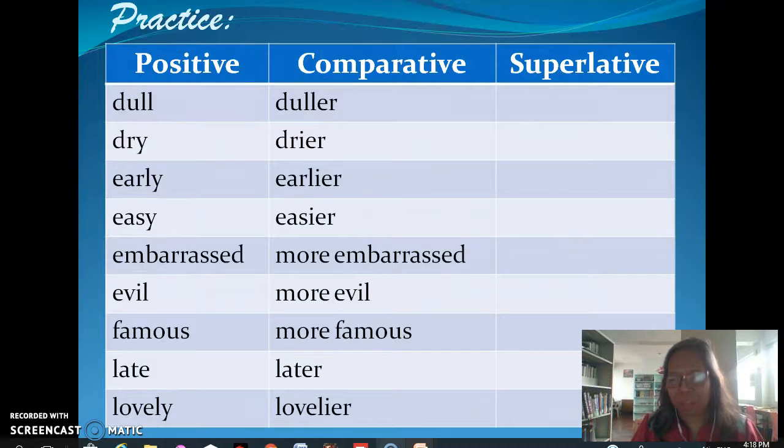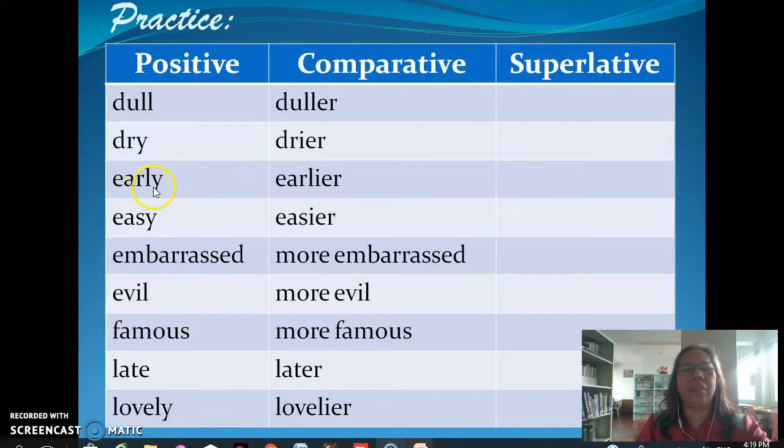Now, I'd like you to practice. What do you think would be the superlative for the adjective dull? Yes, you are correct. You say the dullest. How about for the adjective dry? What do you say? Okay, that is right. You say the driest. Again, the driest. Correct. Very good.